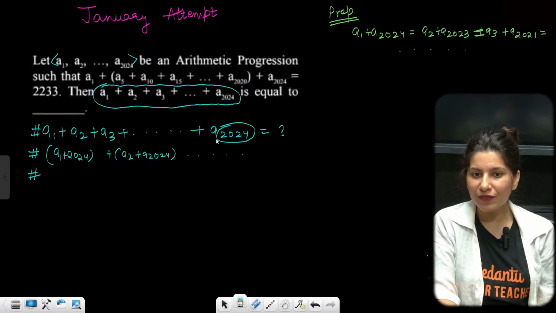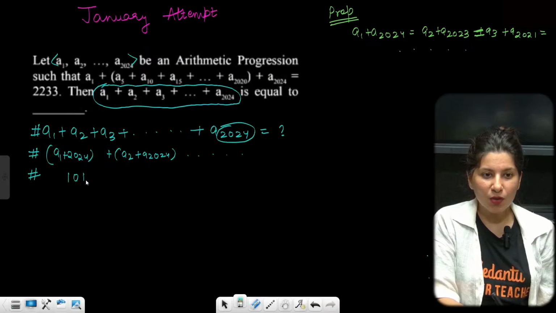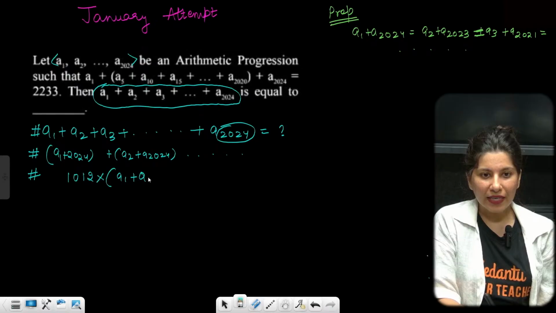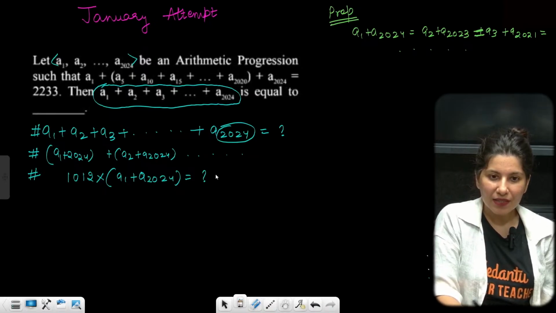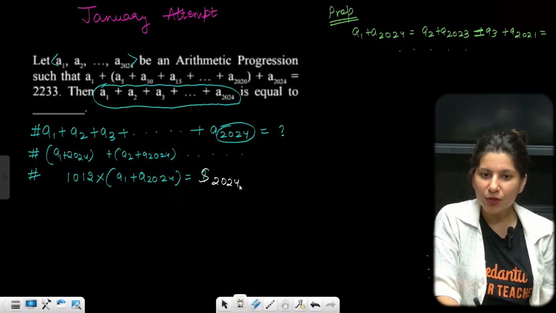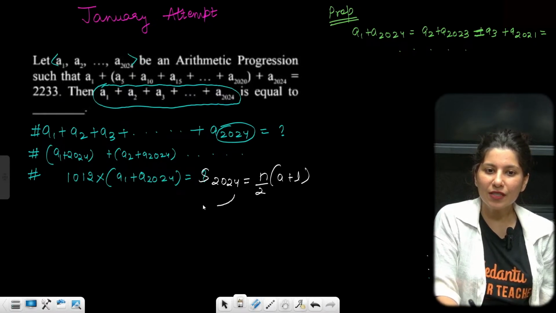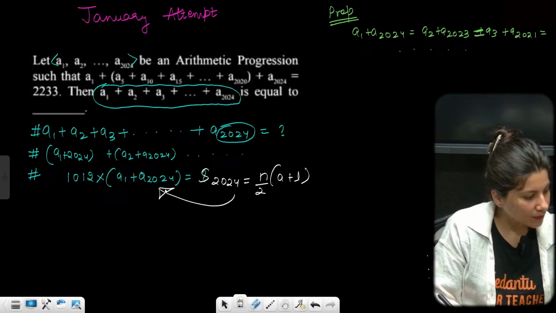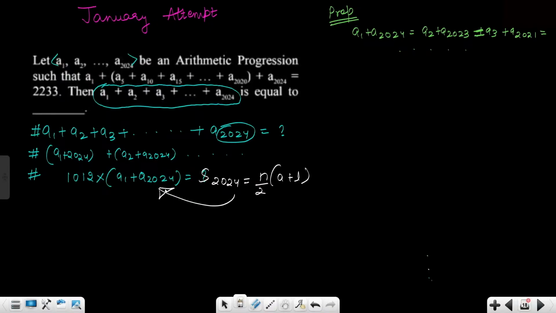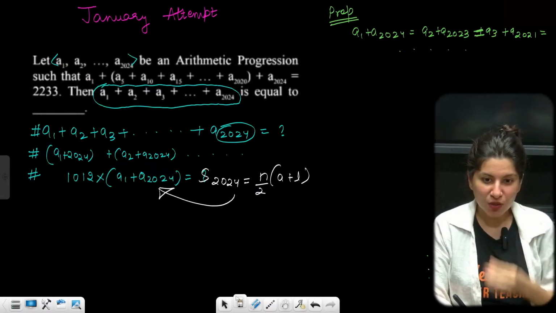Can you see half of this? 1012 multiplied by A1 plus A2024. This is what they are asking, basically the sum of the first 2024 terms. This is nothing but S2024, which is n by 2 times (a plus l). This is also the same thing, right?